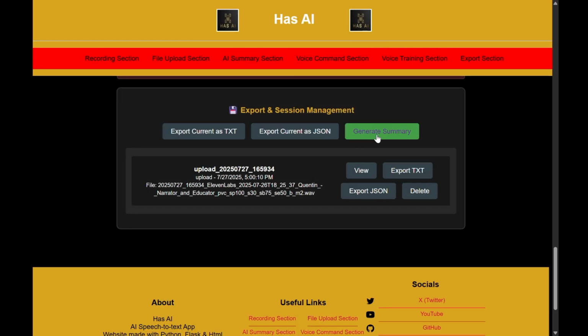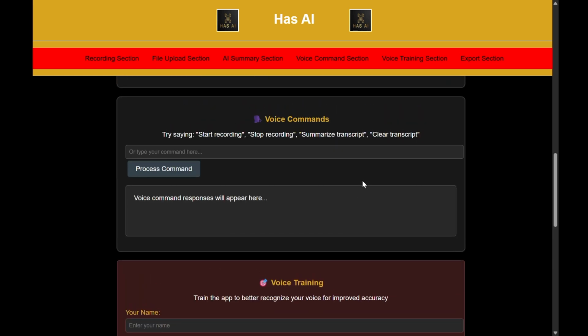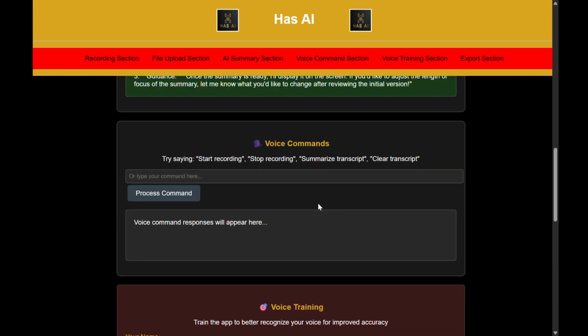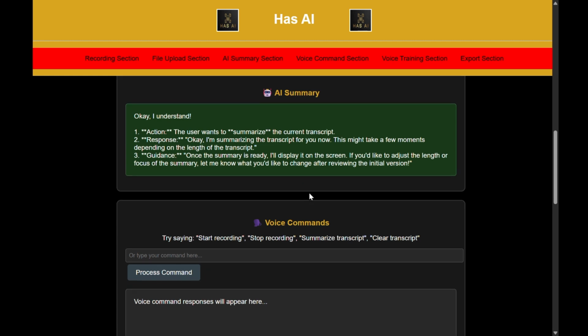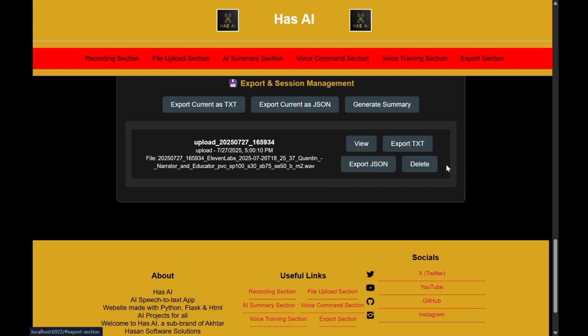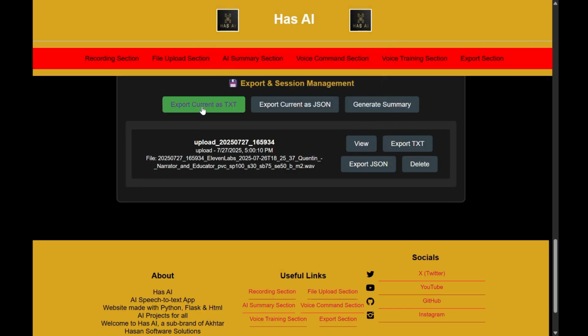But unfortunately export txt, export json don't work as of yet. And we press generate summary. I don't know if that's gonna work. We wait for a bit. It says that it is gonna, but I don't know if it's got a current one then. View it again.